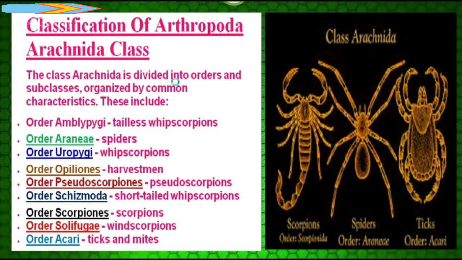Arachnida. The class Arachnida is divided into orders and subclasses organized by common characteristics. These include order Araneae, spiders; order Uropygi, whip scorpions; order Opiliones, harvestmen; order Pseudoscorpiones, pseudoscorpions; order Schizomida, short-tailed whip scorpions; order Scorpiones, scorpions; order Solifugae, wind scorpions; and these are ticks and mites, and these are the representative members of this class.